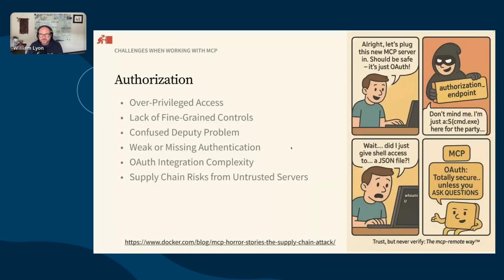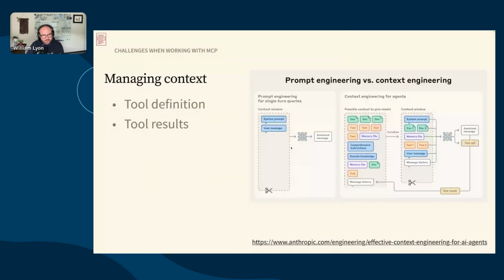Authorization is really a whole area where best practices are still being identified. There are a lot of horror stories. There's a Docker blog post series that is horror stories of MCP. It's good timing around Halloween. One of the examples is software supply chain injection, where they injected some attack into a popular package that was used as an MCP proxy. So these are things to think about as you're adopting MCP.